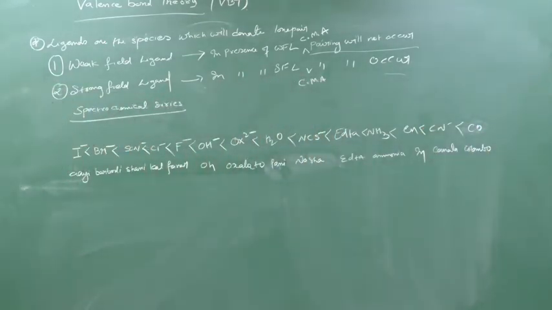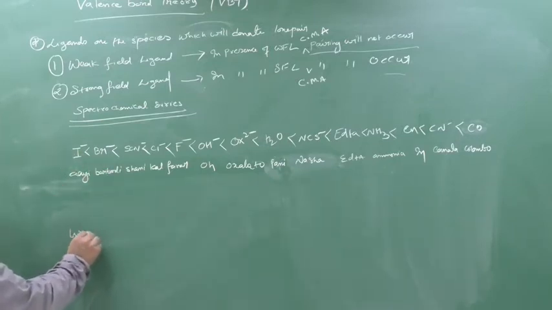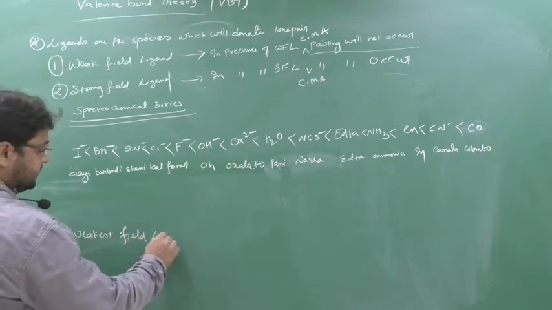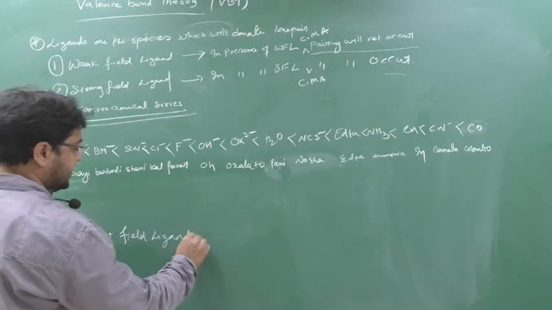This is the spectrochemical series. This is a shortcut to remember. The spectrochemical series says that when you move from LHS to RHS, you meet more and more strong field ligands. So who is the weakest field ligand? The smallest one, I minus.